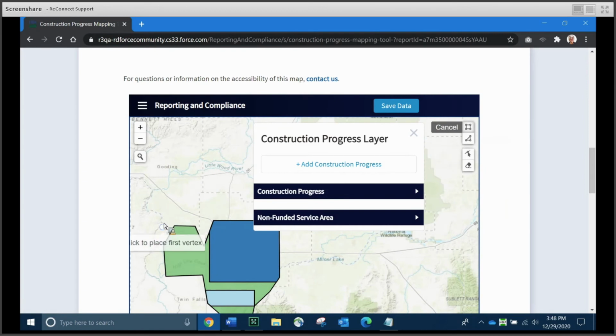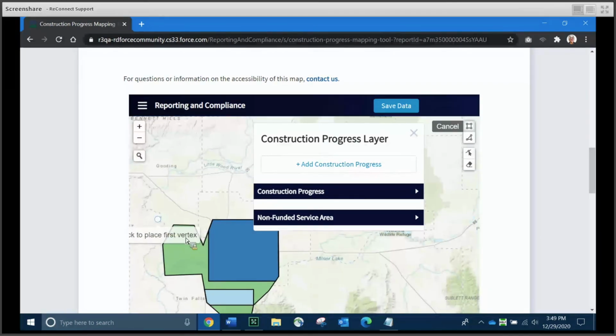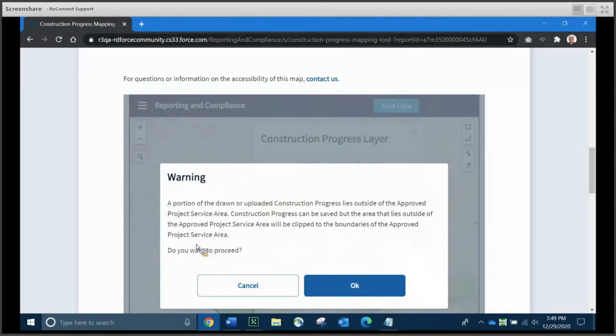So for today, we're just going to draw a rectangle. So I'll go ahead and click the Rectangle tool, come over to my map, and it's pretty simple. Follow the instructions on the map: click to place first vertex. So I'm going to click over here. And then you just simply move your mouse and click when you're ready to finish. And it will draw a rectangle for you.